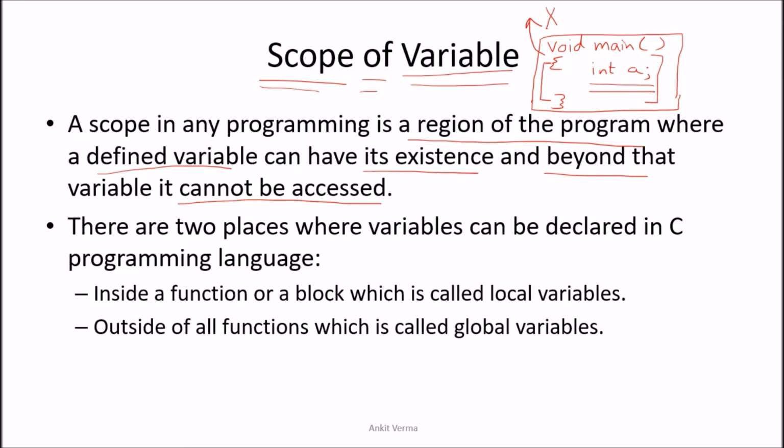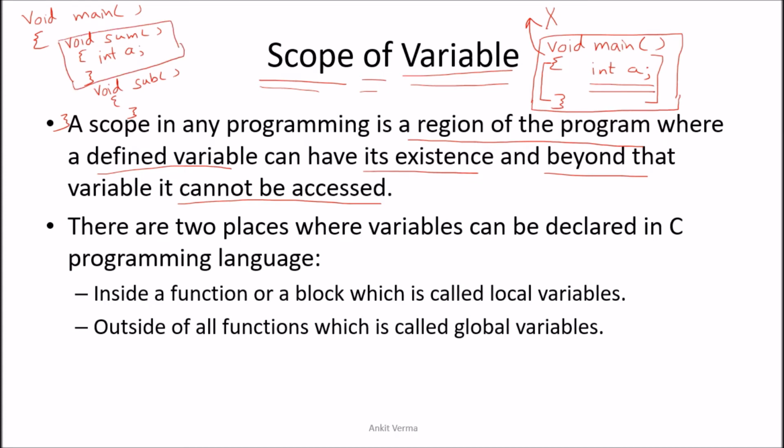Now I am taking one more example. Let us suppose that I have defined void main. Now in the void main I have used two further functions. Let us suppose void sum, that is one more function, and one more function I am using, void subtract. So there if I say int a, the integer a which is declared will be used only in this particular block.